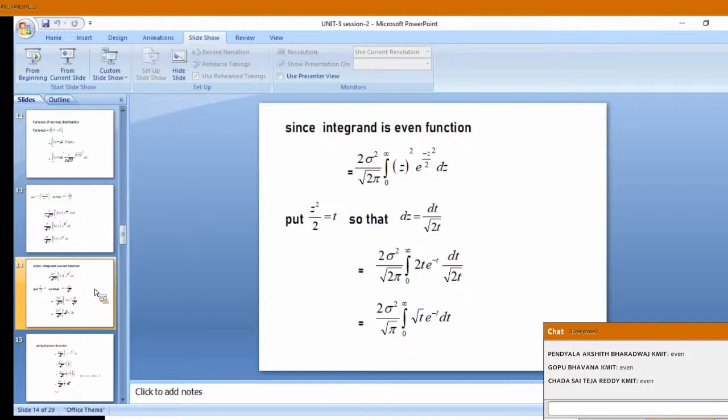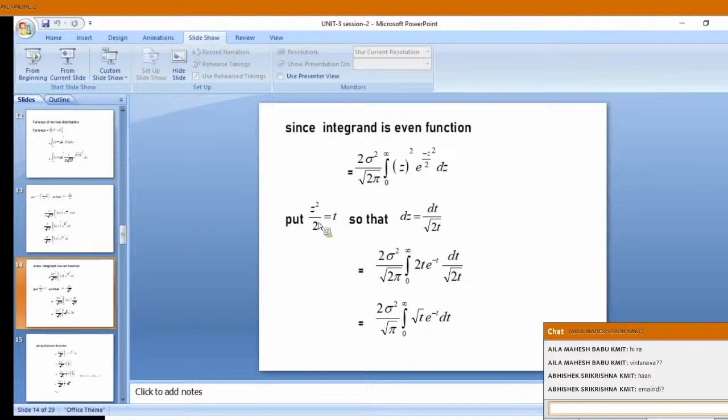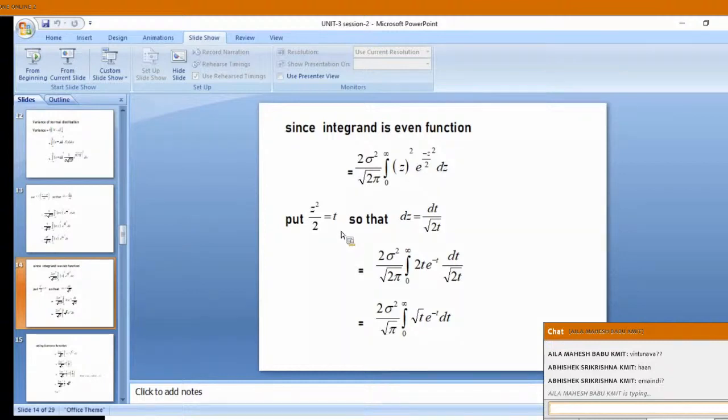Again we are going for one more substitution. So z square by 2 equal to t I have put. Even if you want, you can put z square also, no problem. For my convenience I put it like that. So 2z dz is equal to, that means 2 and 2 cancel, dz is equal to dt by root of 2t.